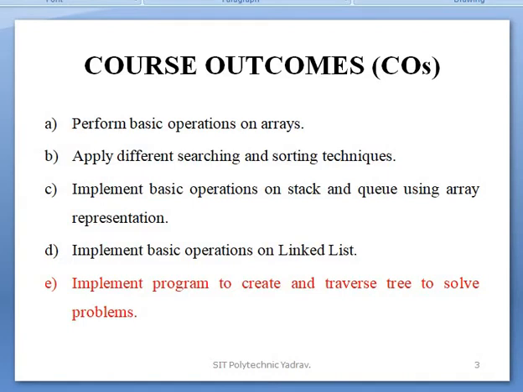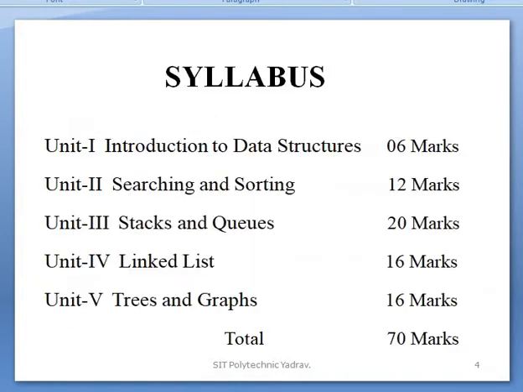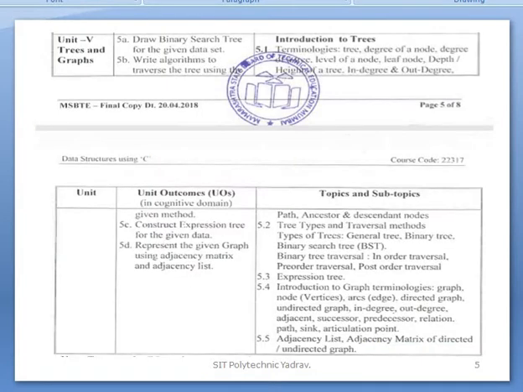Course outcome: after the completion of unit number 5, which CO do you achieve? That is the fifth CO, that is, implement programs to create and traverse trees to solve problems. Here is the syllabus for the course, with a total of 5 units and their marks allocation. Here is the syllabus for unit number 5.